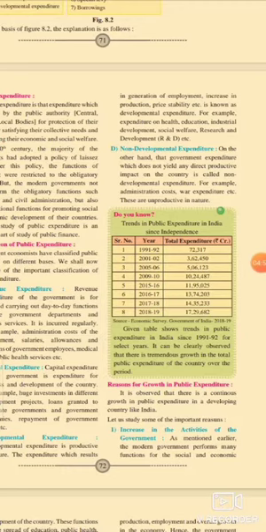So, the government expenditure which does not yield any direct productive impact on the country is known as non-developmental expenditure. Examples mentioned here are administration cost and war expenditure, etc. These are unproductive in nature, and developmental expenditure is productive in nature.